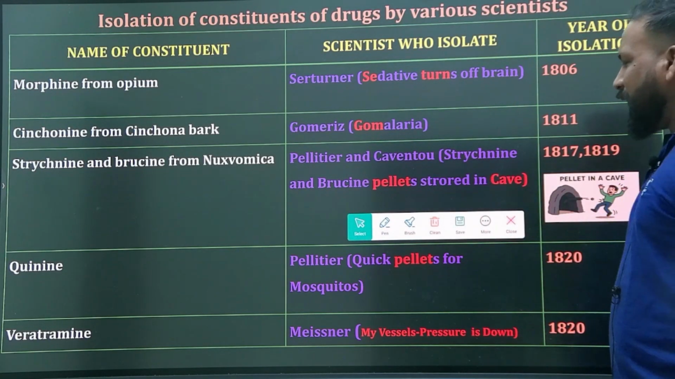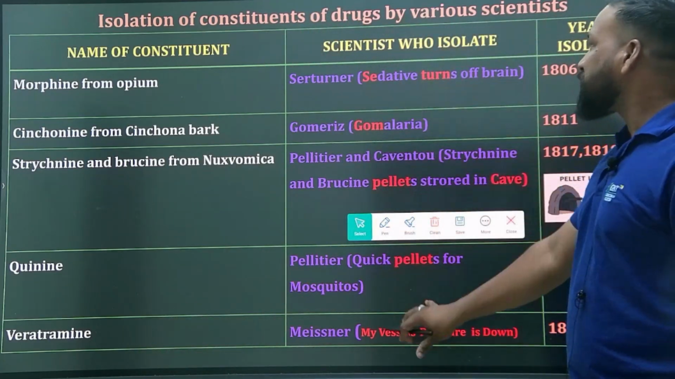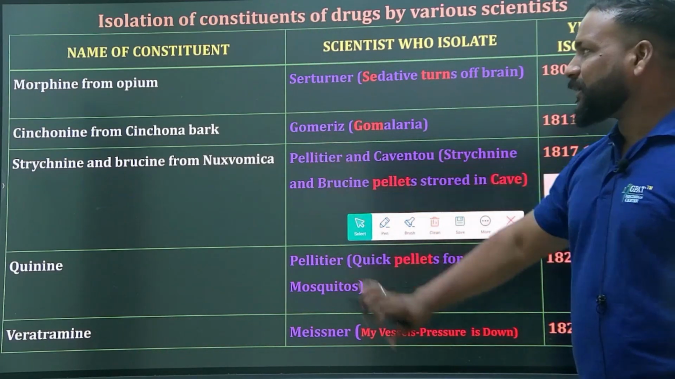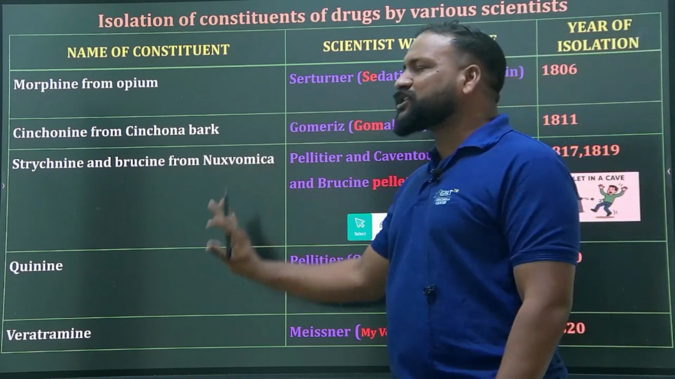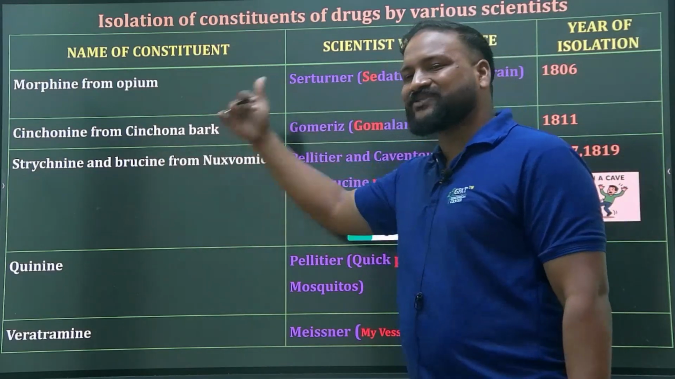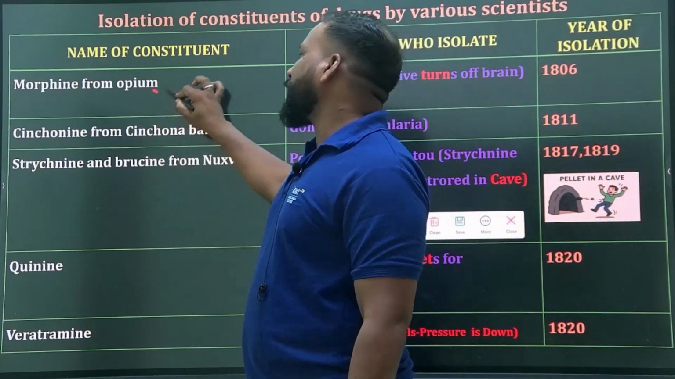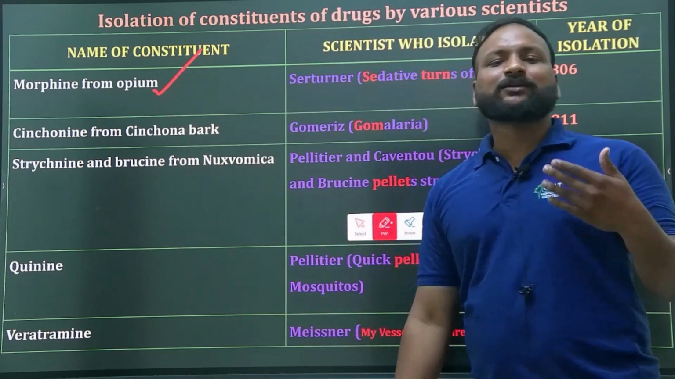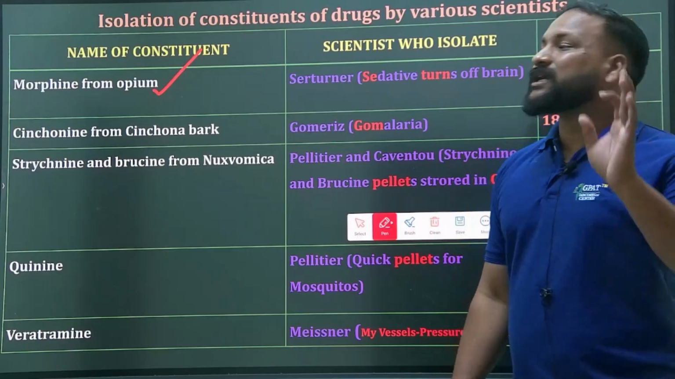These are the drugs or names of the constituents, and also the scientists who isolated the particular element, and this is the year. Mostly they won't focus on the year, but maybe there is a chance of getting questions on the scientists as well as the chemical constituents. Let us start with morphine from opium. Morphine is a narcotic, am I right or not? But it was isolated by the